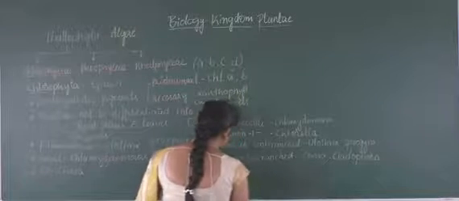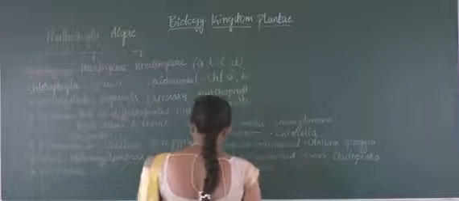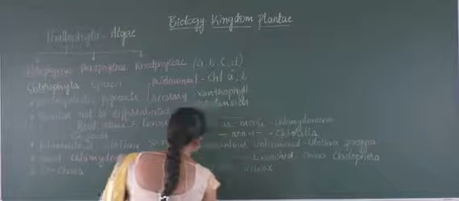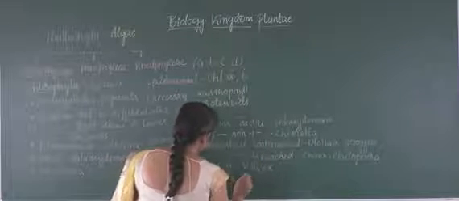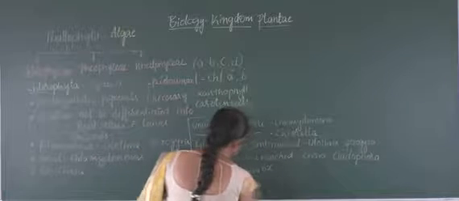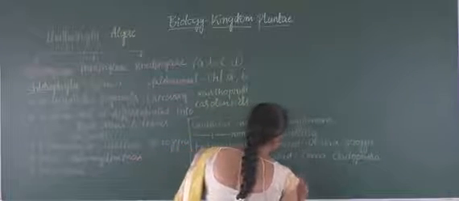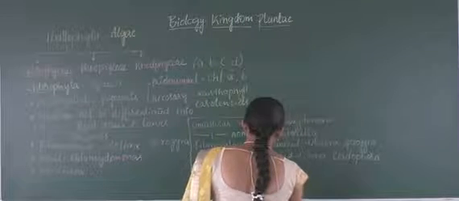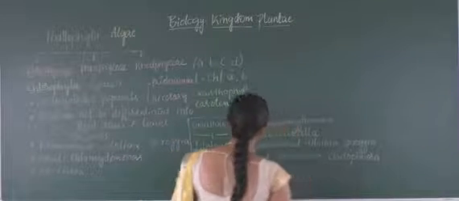For colonial you can give Volvox. This is a best example. And with umbrella-like structure, the example is Acetabularia. Here this is the largest one, right?